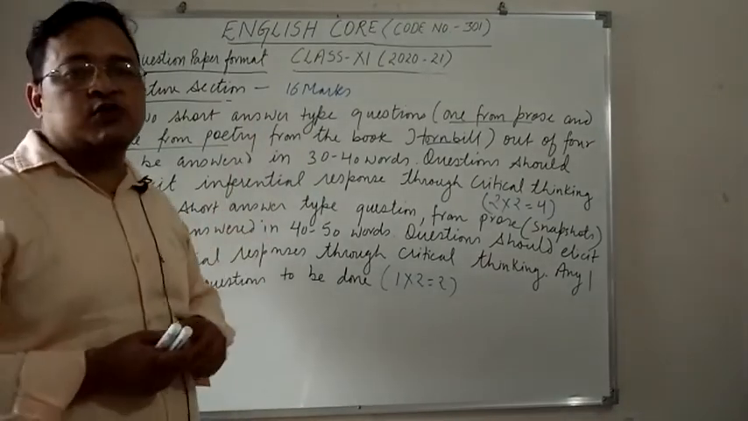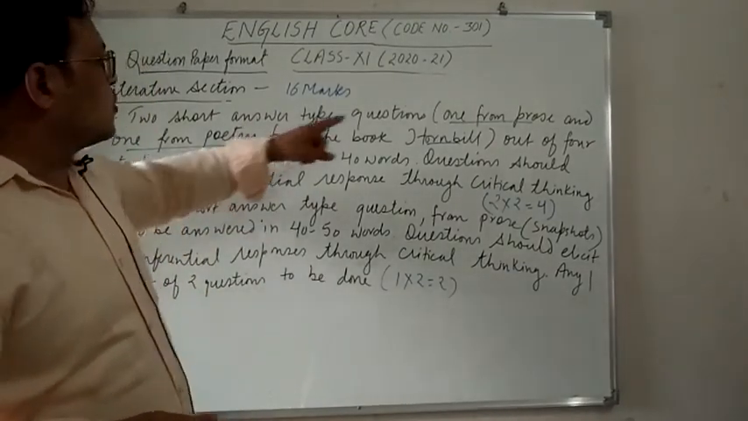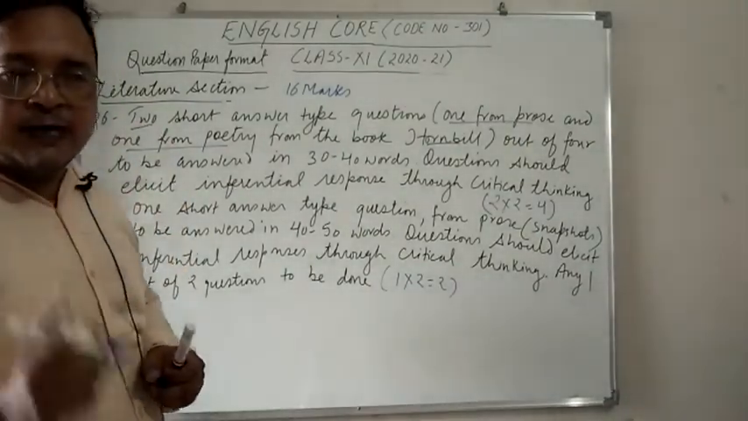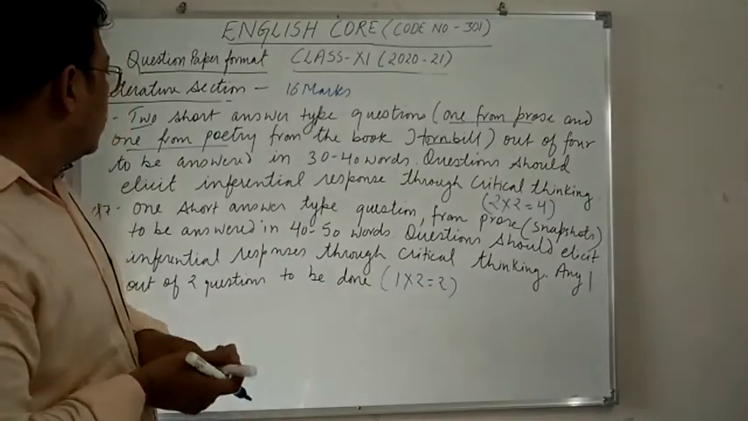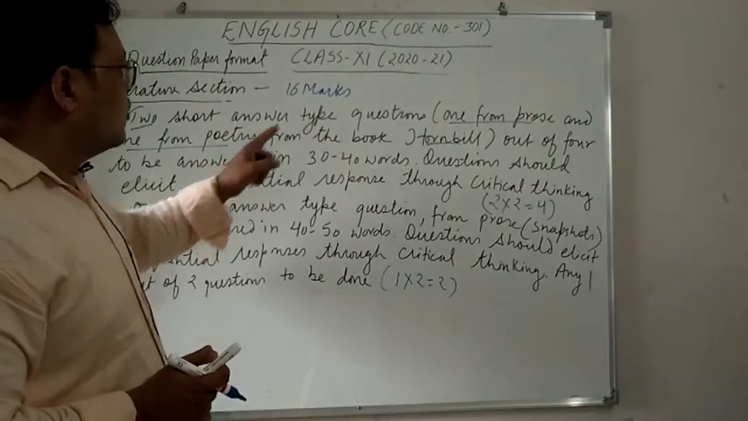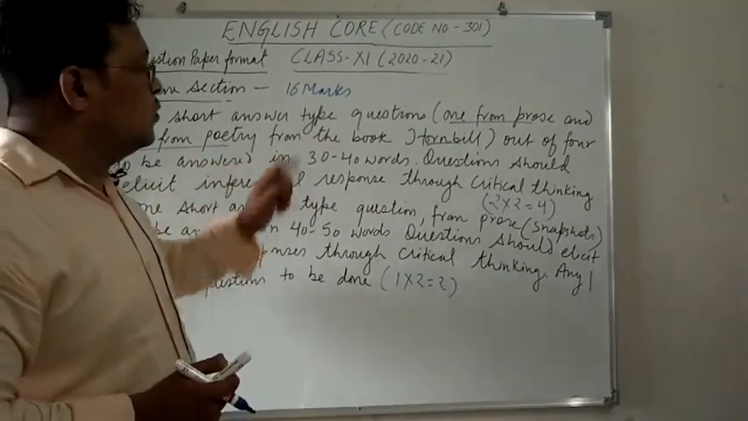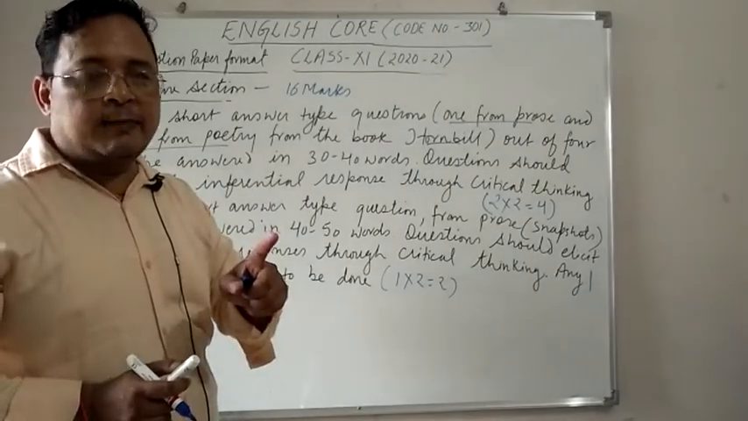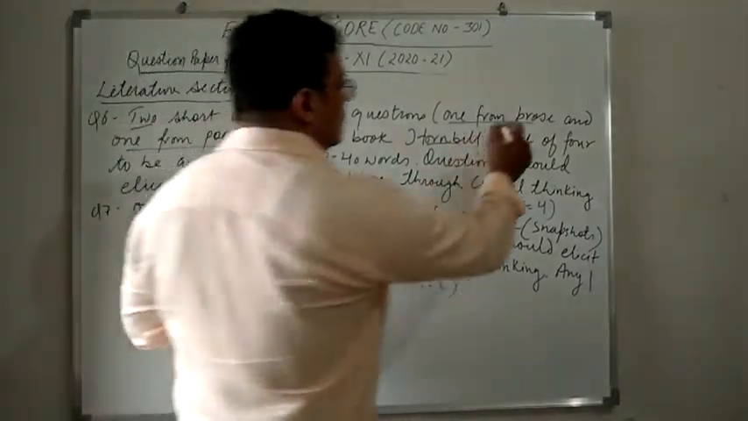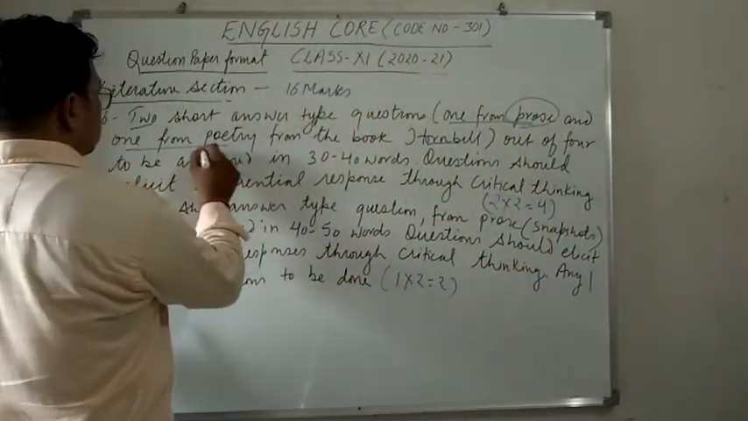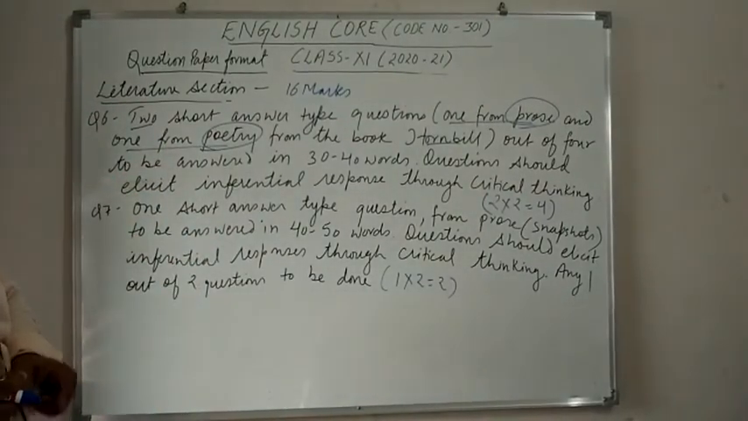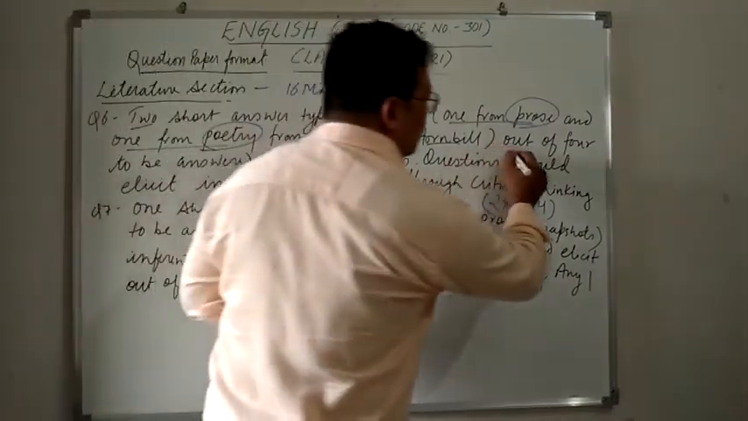Children, please understand this question very well. So 2 short answer type questions will be there. You have to attempt 2 short answer type questions, and one will be from prose and one will be from poetry, from the book Hornbill, out of the 4 to be answered in 30 to 40 words. So one question you will attempt of prose and one question you will attempt of poetry. Please make this thing very clear. One question from prose and one question from poetry you have to attempt, and total out of 4.